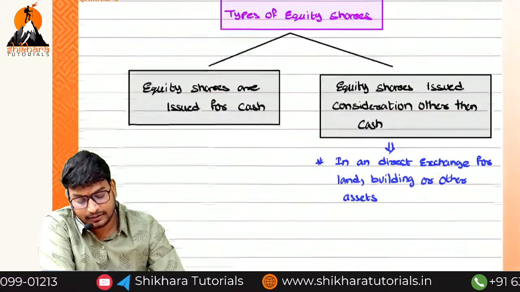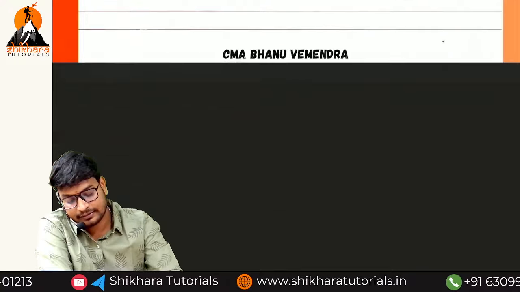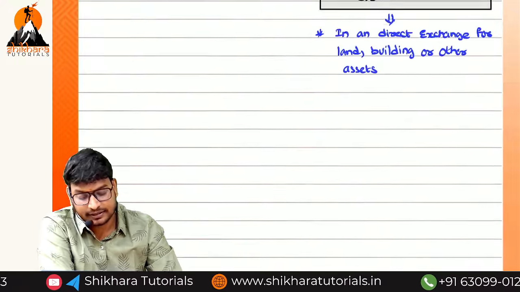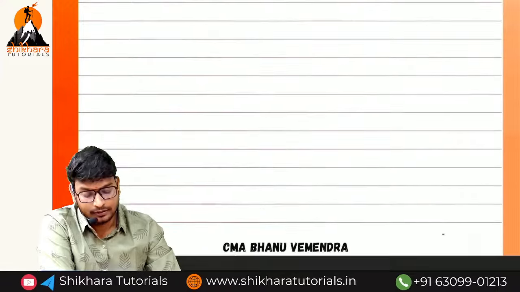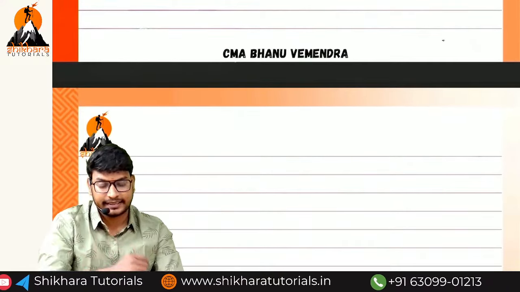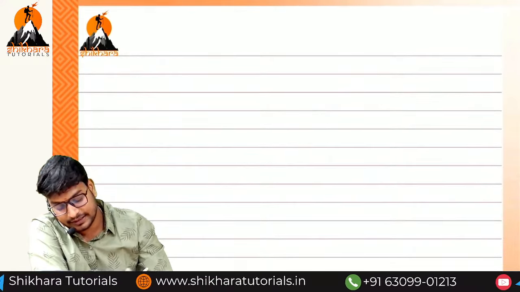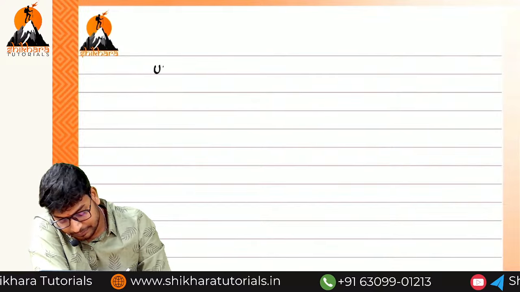And next, open the main page. Completed this one. I will say the entries in the second unit. Put the heading Unit number 2. What is the second unit?